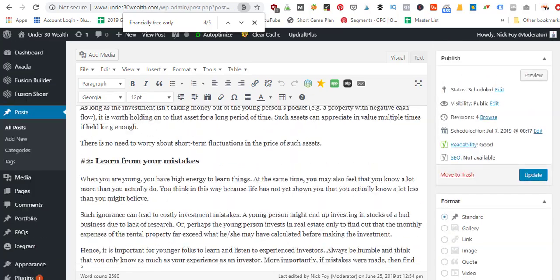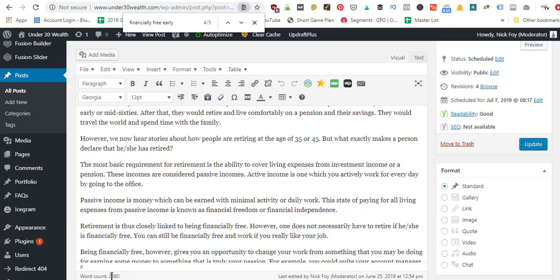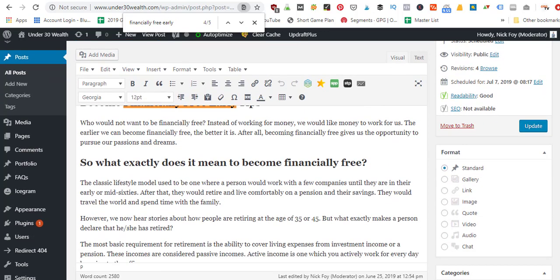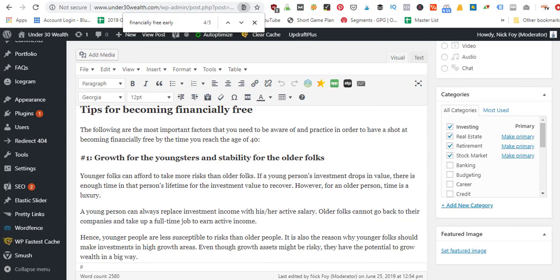First, you want to write a resourceful guide. As I scroll down here, you can see this guide right here. The word count is 2580, so almost 2,600 words. That's a pretty long, in-depth guide. First we're going to talk about what it means to be financially free. Then I'm going to talk about who can be financially free. Then we're going to get into the tips. This is what makes up the bulk of the article.